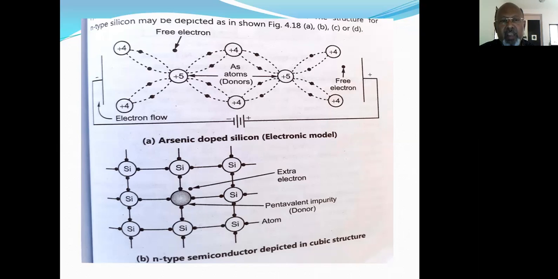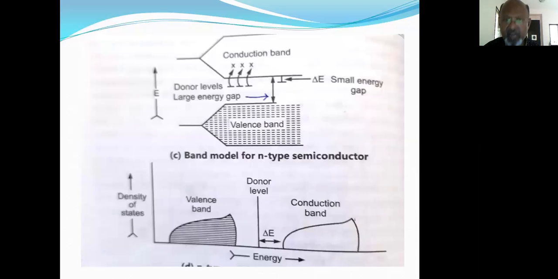So every phosphorus atom has a free electron, which is shown in the diagram. The extra electron present inside this crystal, that is from the pentavalent impurity, acts as a donor atom. So every such impurity has an extra electron.